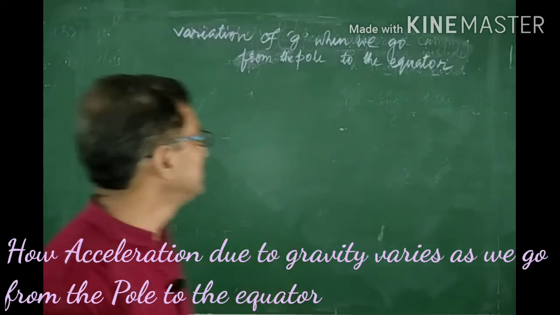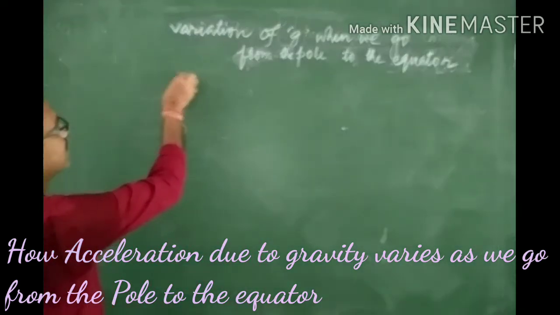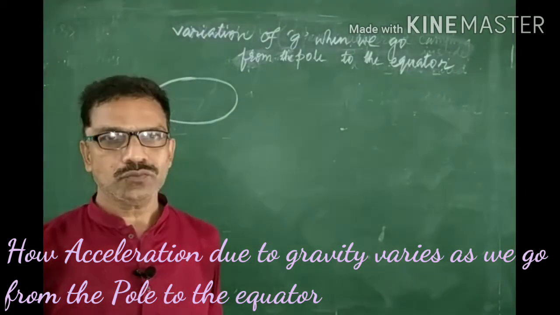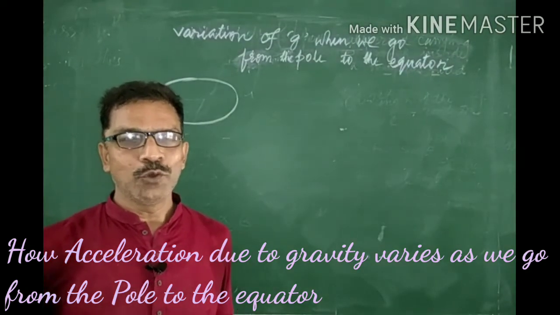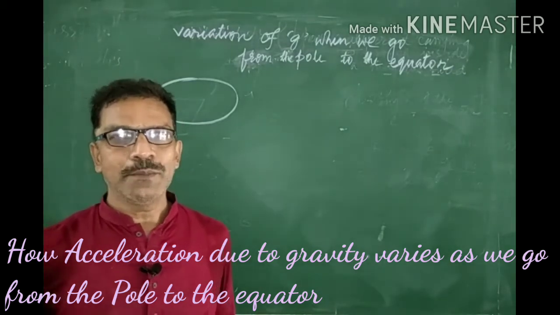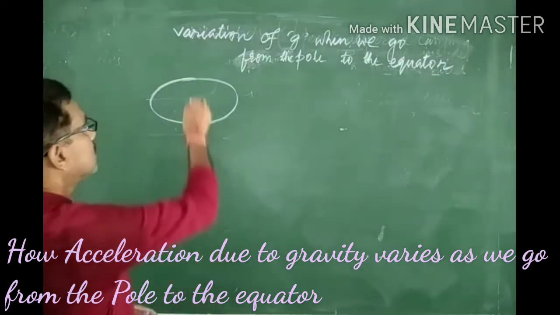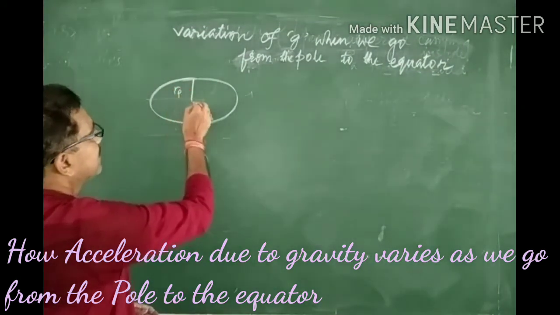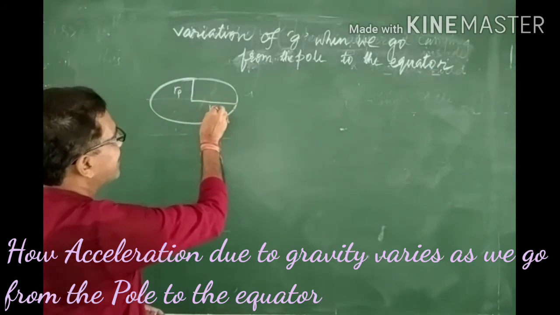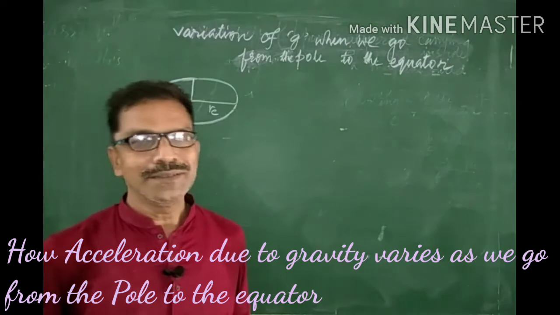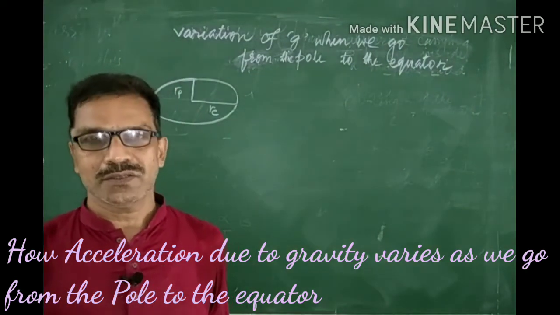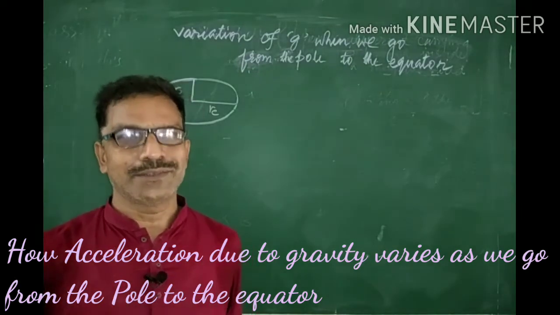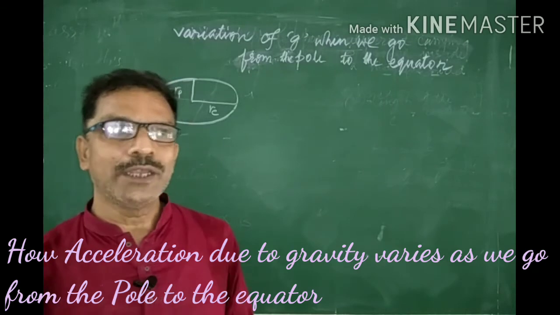You know Earth is flattened at the poles. This shape is particularly known as geoid. Earth is slightly flattened towards the pole. That means, suppose the polar radius is Rp and the equatorial radius is Re, the polar radius is less than the equatorial radius. So we will learn how acceleration due to gravity varies when we go from pole to the equator.